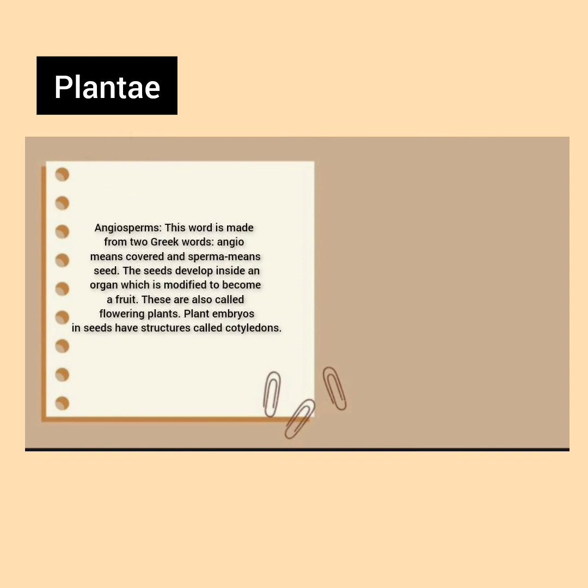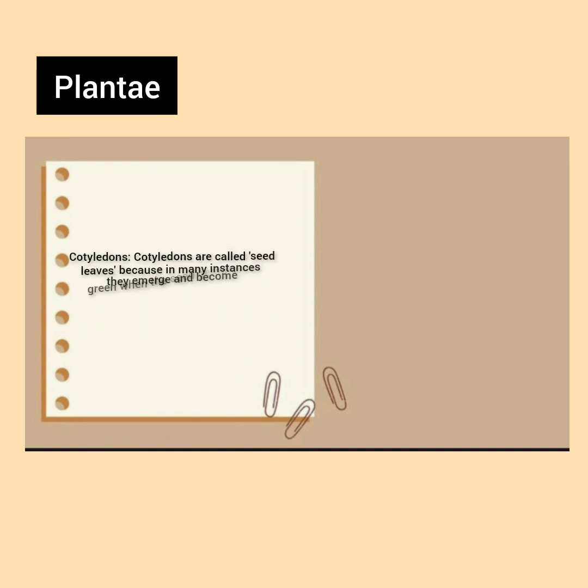Angiosperms. This word is made from two Greek words. Angio means covered and sperma means seed. This seed develops in an organ which is modified to become a fruit. These are also called flowering plants. Plant embryos in seeds have a structure called cotyledons. Cotyledons are called seed leaves because in many instances they emerge and become green when the seed germinates.